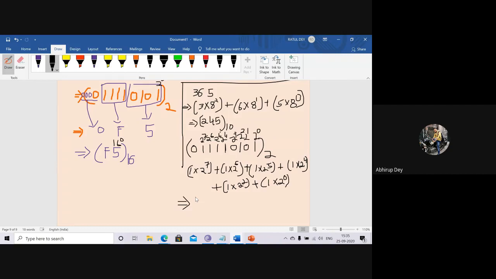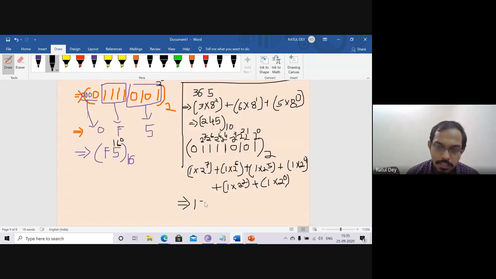So can anyone say what is the value of 2 to the power 7? 128. Plus 2 to the power 6 value? 64. 2 to the power 5 value? 32. 2 to the power 4 value? 16.